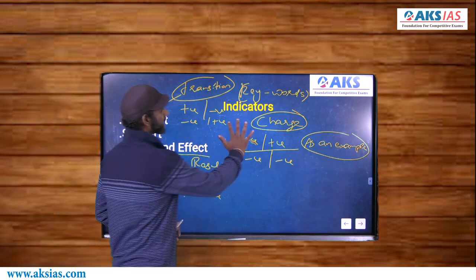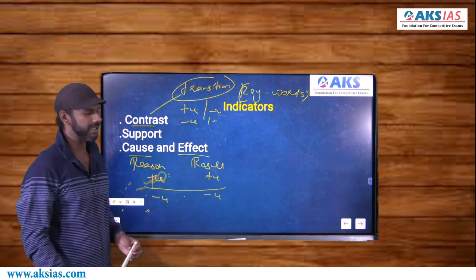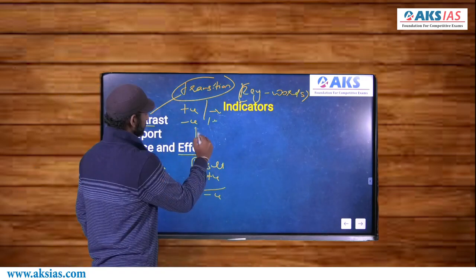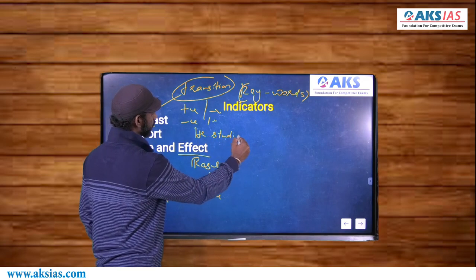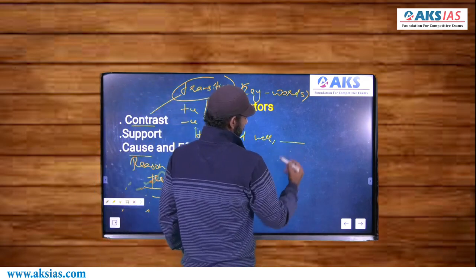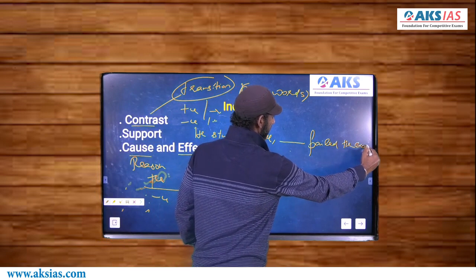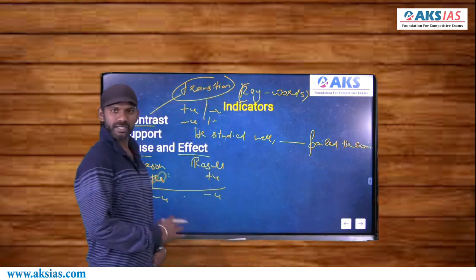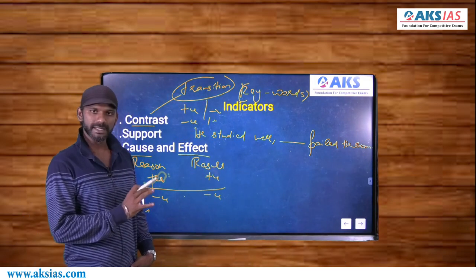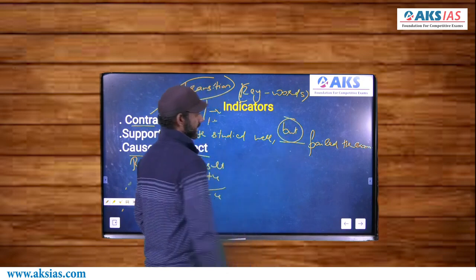If I go for a simple statement to make the concept of idea indicators clear to you, right? If I say, he studied well, dash, failed the exam. Now this blank must be filled with the contrast indicator but.